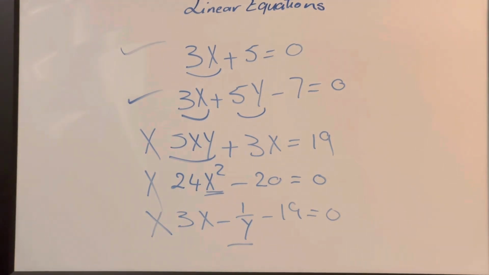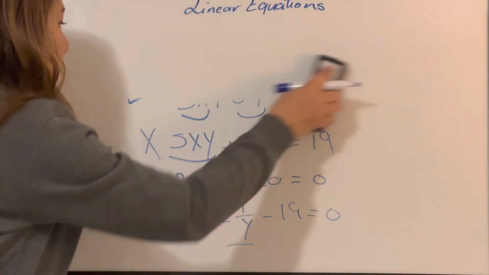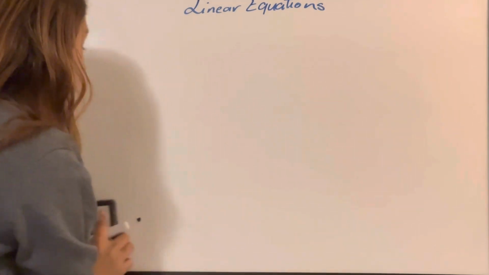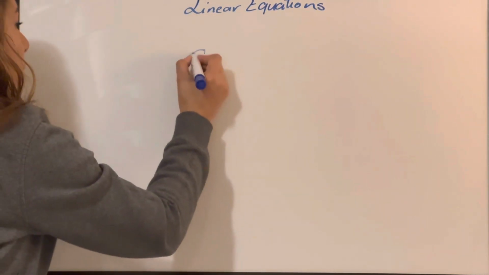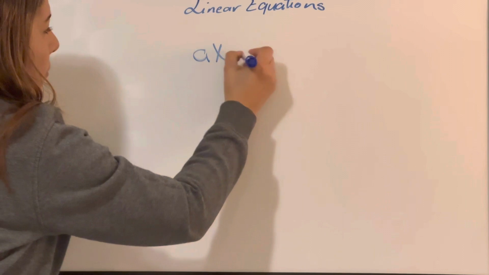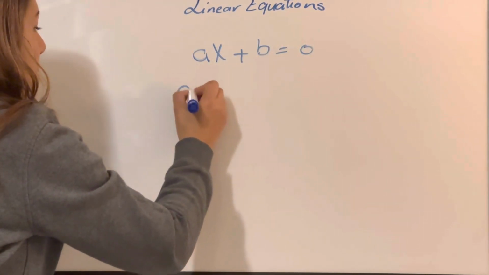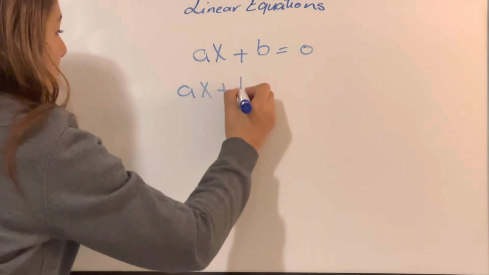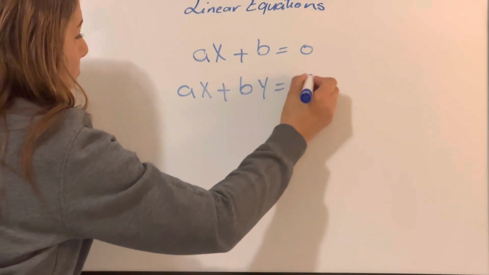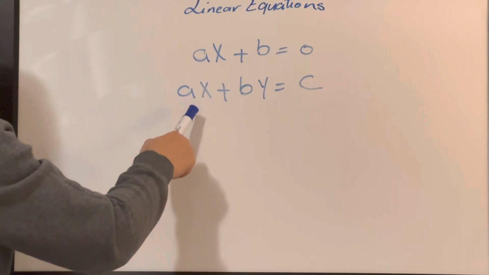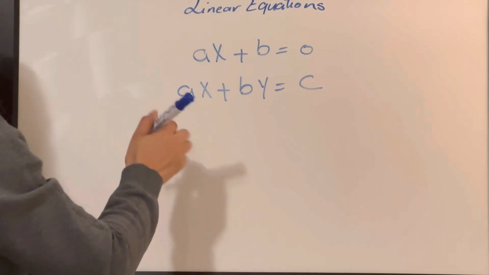So now I can simplify the linear equation as ax plus b equals 0, or ax plus by equals c. Both of these are linear equation forms.